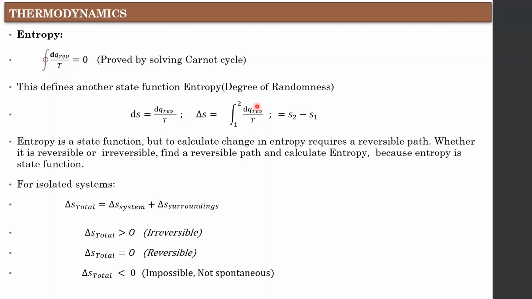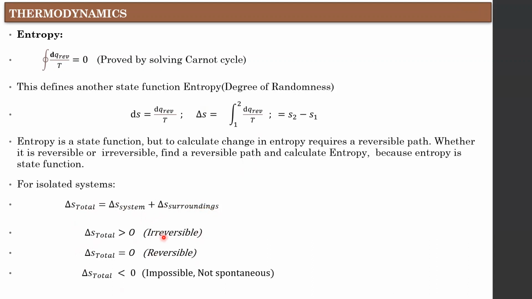Note down that the heat here is represented only as reversible. Note down this quantity. Why am I stressing this? Whatever path the system followed, you have to take one reversible path, calculate the heat along that path, and calculate the entropy using this formula, because entropy is a state function, independent of the path followed. And another equation: delta S total is equal to delta S system plus delta S surroundings.